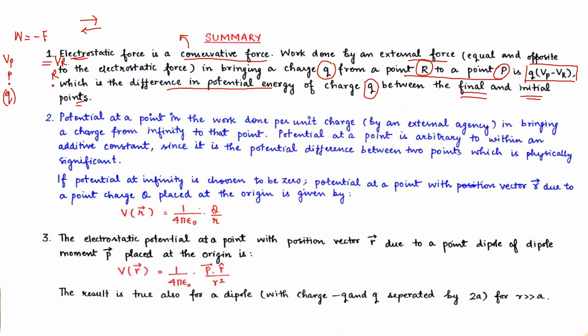So when we are bringing this Q from here to here, we have to travel from this potential to this potential. This potential of Vr can be repulsive and can be attractive. So when we are going from P to R, we need to do some work. Work is to be done. This work will be done against the force that is stopping the charge Q from moving from P to R.